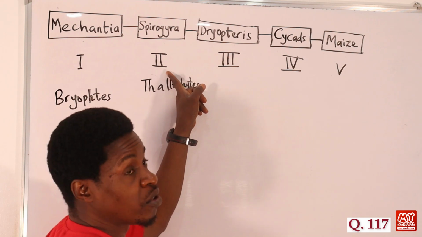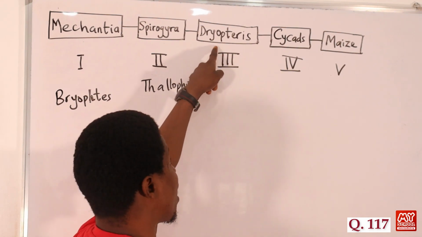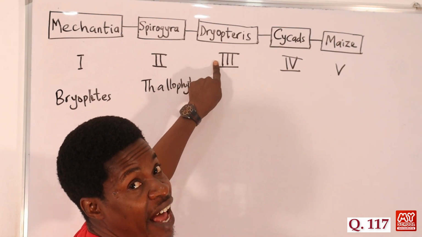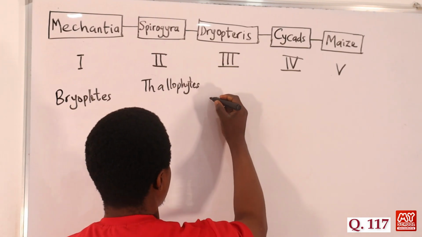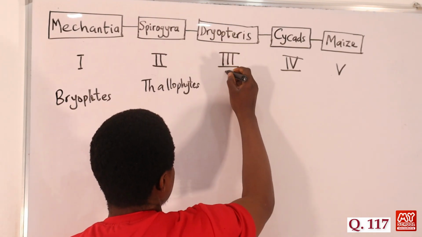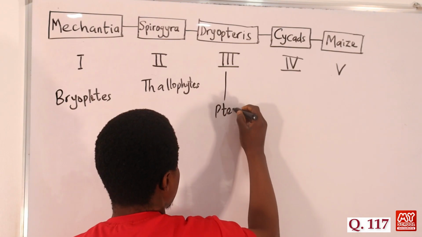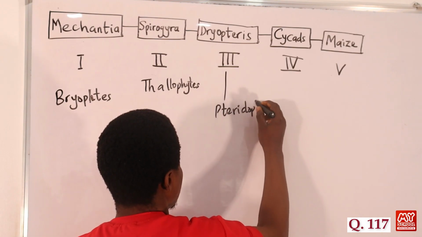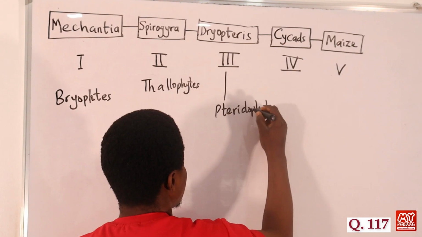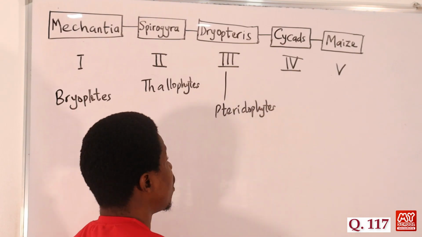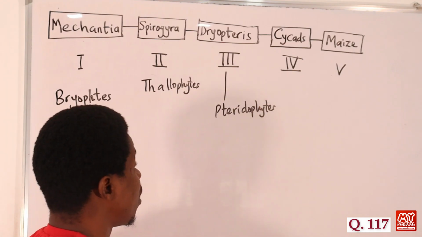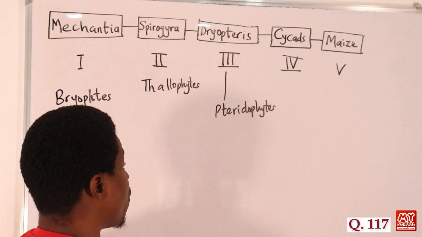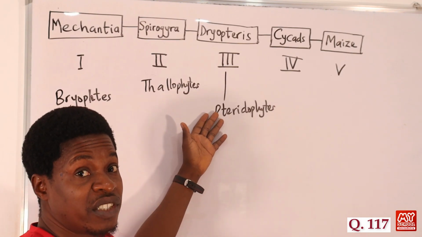They have no vascular bundles, no vascular tissue. But Dryopteris belongs to the pteridophytes. We call them Pteridophyta. So these are pteridophytes. And what are their characteristics? They have vascular bundles. They have differentiated bodies. Of course, they don't develop fruits and they don't develop seeds.